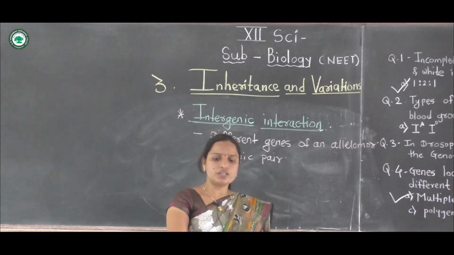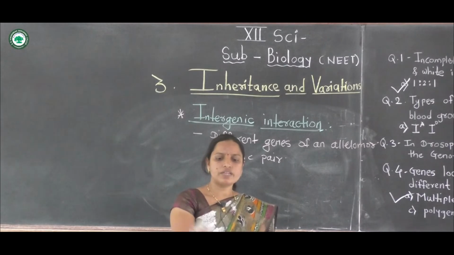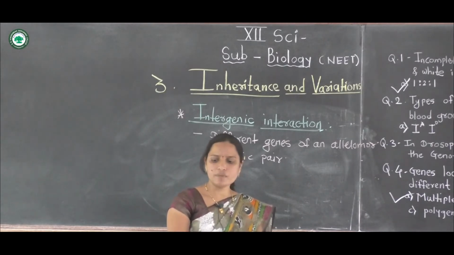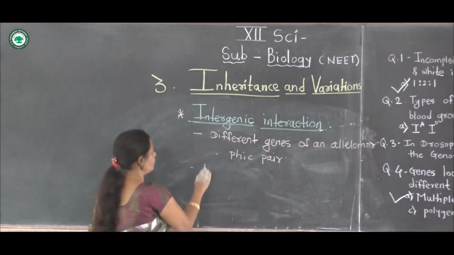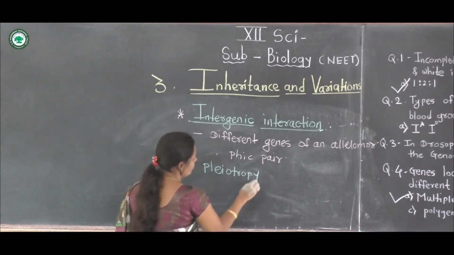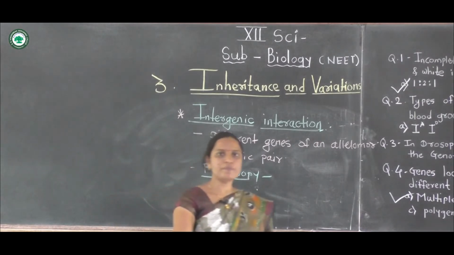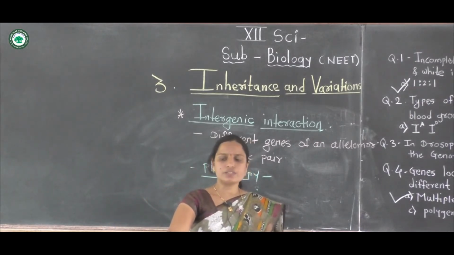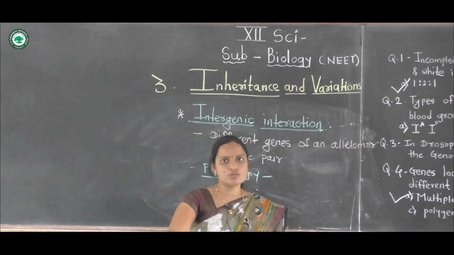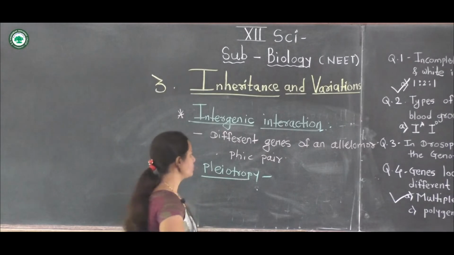Now the next important example is pleiotropy. Pleiotropy means when a single gene controls two or more different traits.